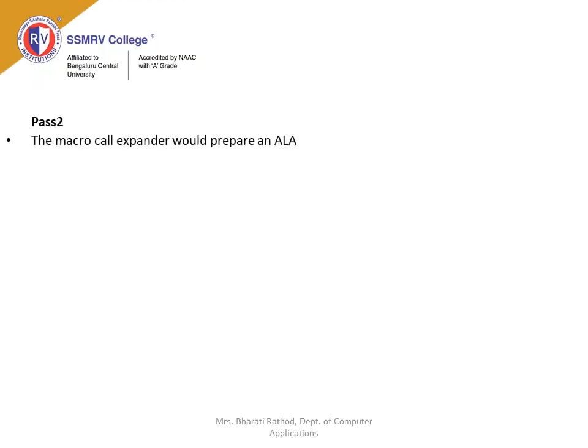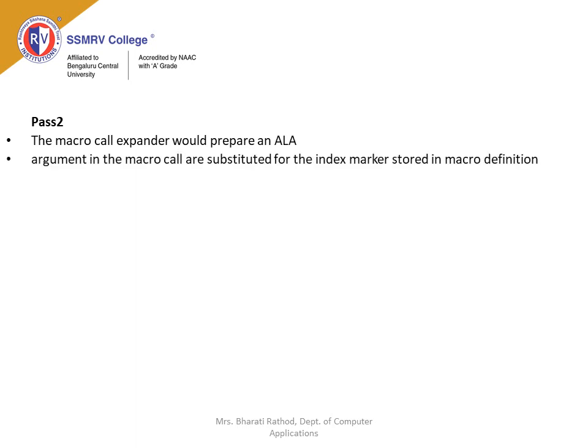In case of pass 2, the macro call expander would prepare an ALA. Arguments in the macro call are substituted for the index marker stored in the macro definition. This process is the reverse of the pass 1 argument list array. Example, consider the following macro call.